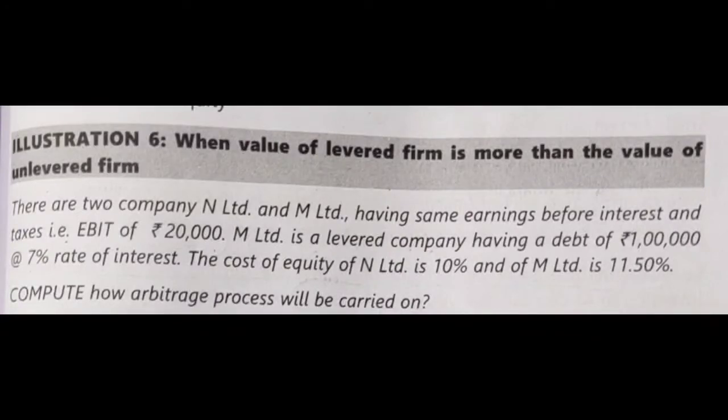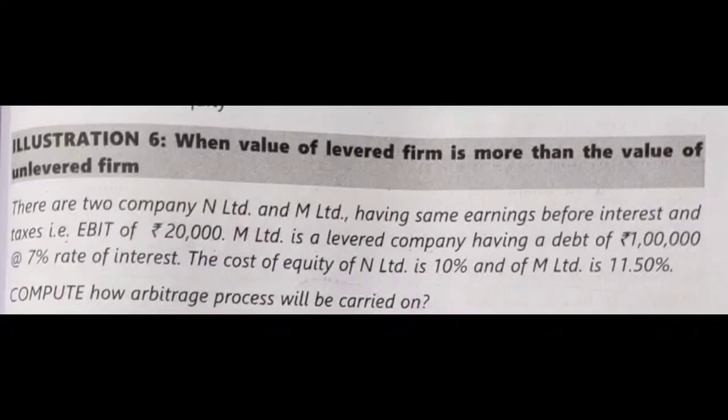M Limited is a levered company. If it is a levered company, it means that it has debt in its capital structure. M Limited has a debt of rupees 1 lakh at 7% rate of interest. So we have to provide 7% interest on 1 lakh rupees. After deducting this amount from the net operating income, that means earning before interest and tax, the remaining amount will be available for the shareholders.